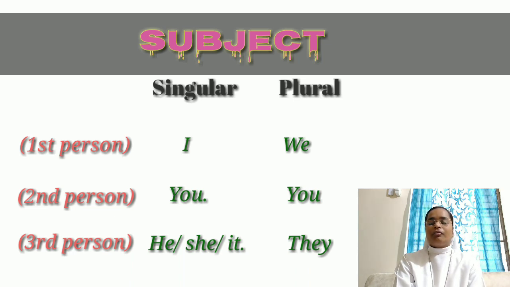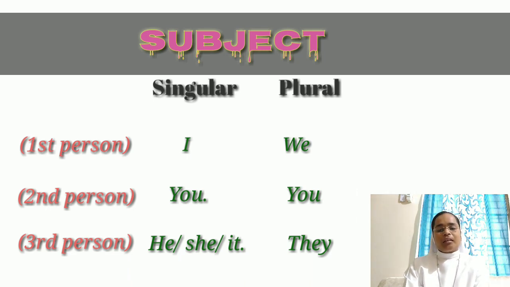And plural, we have they. What is the first person? That's the person who speaks. The second person is the one to whom the first person is speaking. And the third person is the one about whom they are speaking.